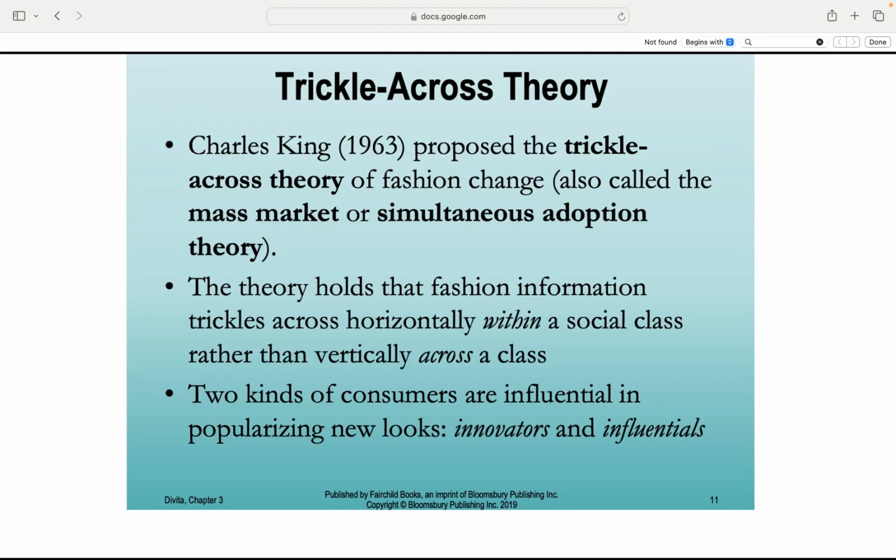Trickle-across theory. Fashion's horizontal flow. Designers create the looks and gatekeepers, think buyers and retailers, decide which styles get mass-produced across all price points. Fashion moves horizontally across social groups. Everyone gets the memo at once, from runway to real life, fast and fair across the board.